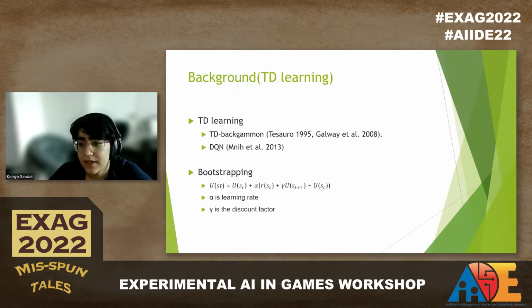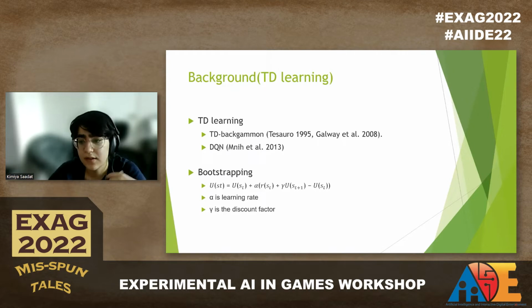The reinforcement learning algorithms aim to maximize the cumulative reward that is gathered by the agent when taking actions in the environment. Temporal difference learning, or TD, is a popular model-free reinforcement learning algorithm that uses a technique called bootstrapping. In bootstrapping, the state values are estimated based on the next state value's current estimate, and there is no need to wait until the end of the game to be able to estimate a state value.